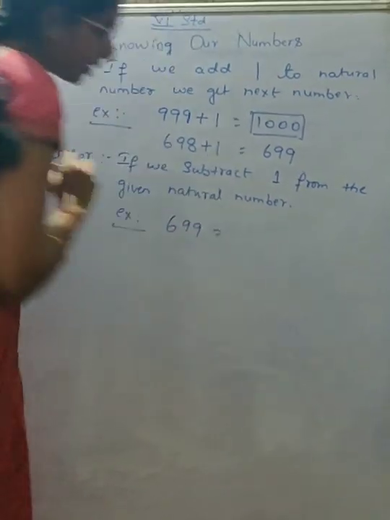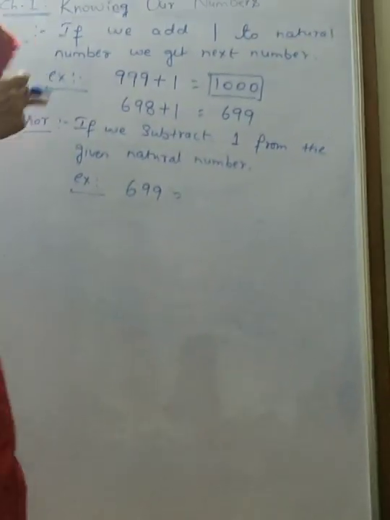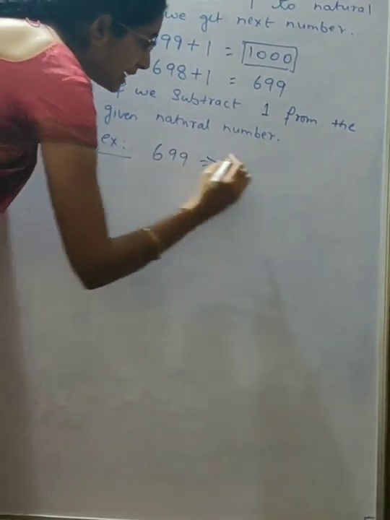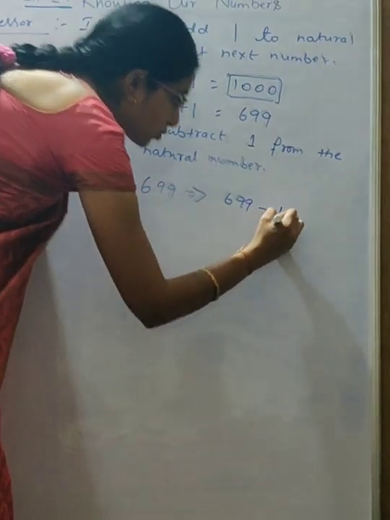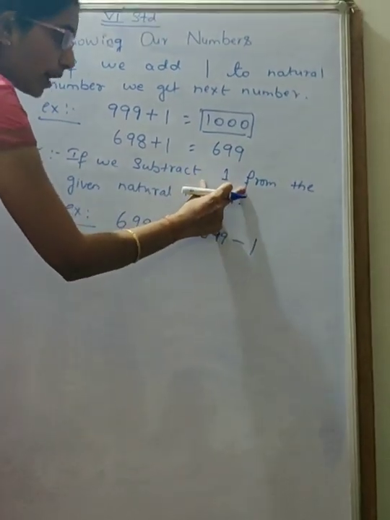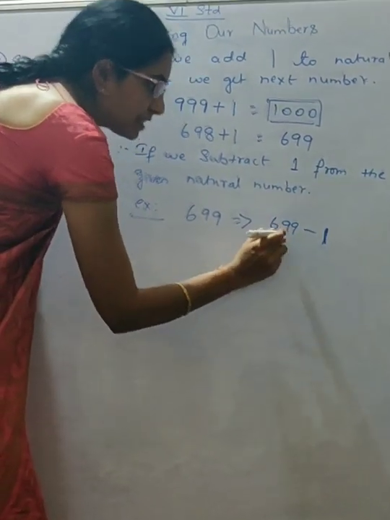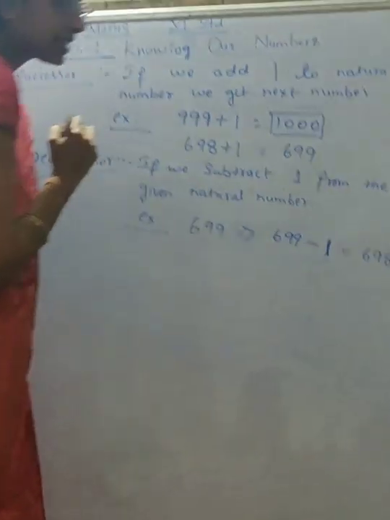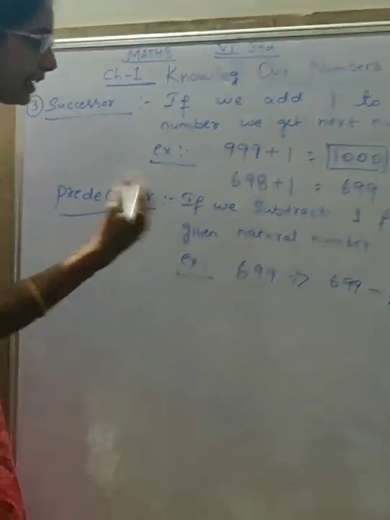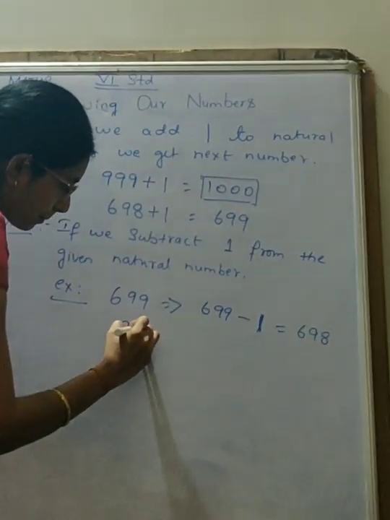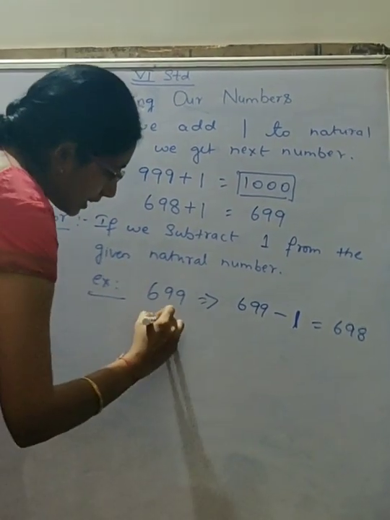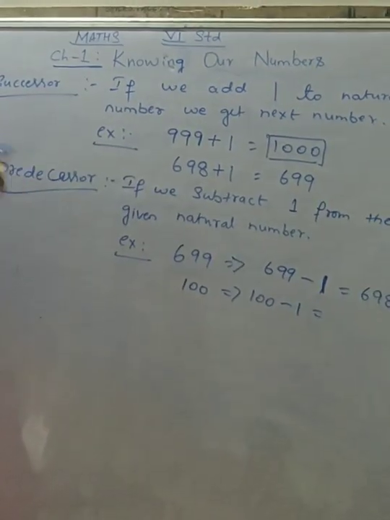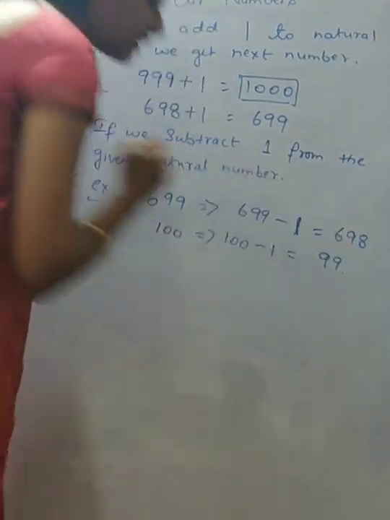Okay, for example, they have given: find the predecessor of 699. How will you do it? So I should subtract 1, means 699 minus 1. We should take off 1 from this given natural number. So 699 minus 1 is 698. Correct? Now, any example you can take of your wish. For example, I will take 100. So 100 minus 1. So what is the predecessor of 100? It is 99. Got it?